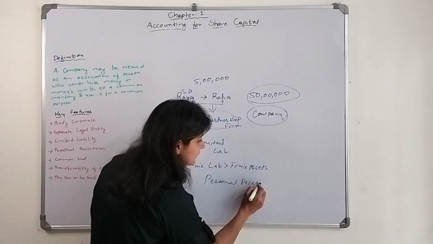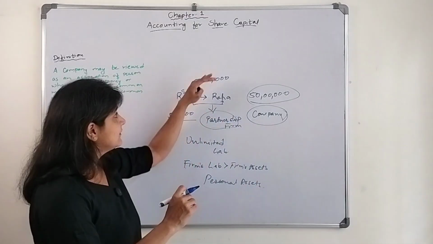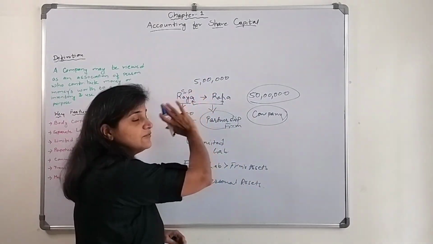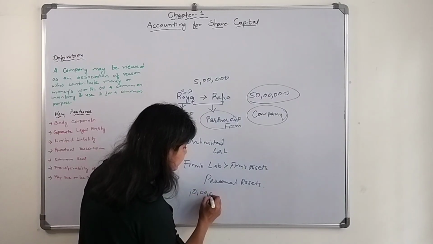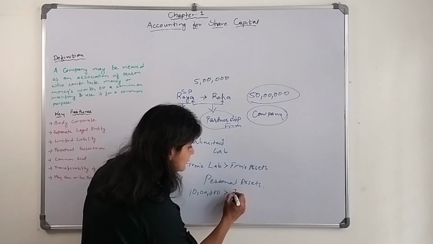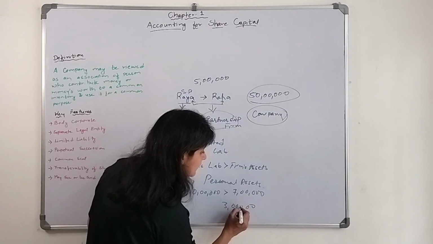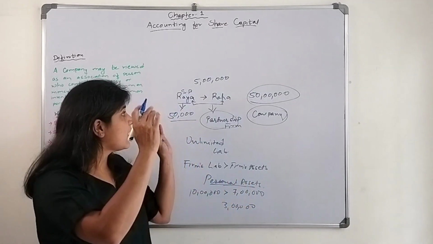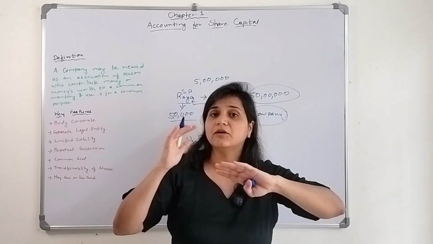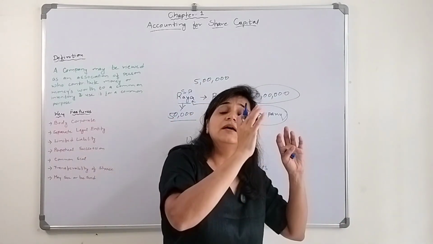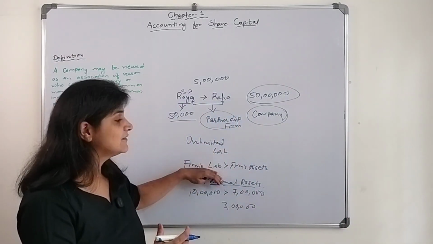Whatever money they invested, their capital amount, is gone. Let's say they invested 5 lakhs, that is gone. But let's say the firm's liability is 10 lakhs and the firm's assets are 7 lakhs. Now where will these 3 lakhs come from? The personal assets of Raya and Raha, and of the other friends who invested money and became owners of the firm, will be used to pay off the firm's liabilities.